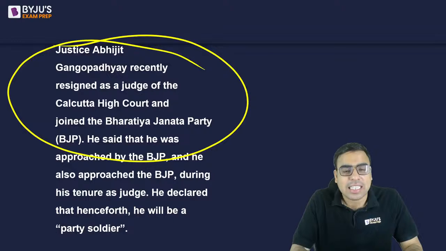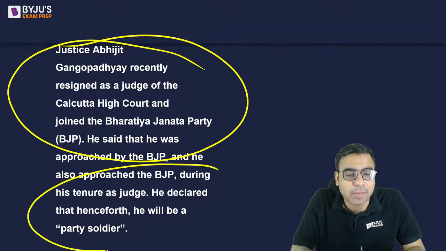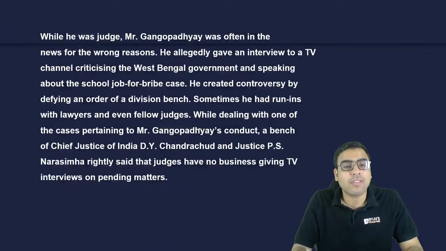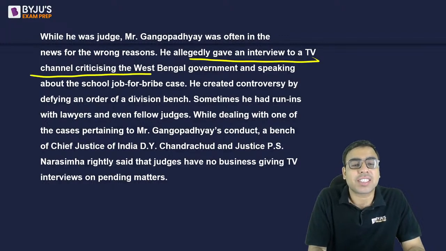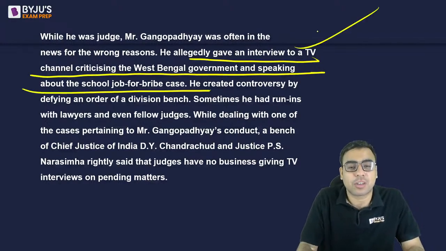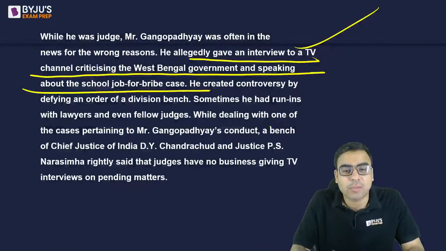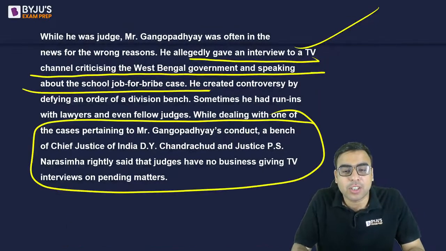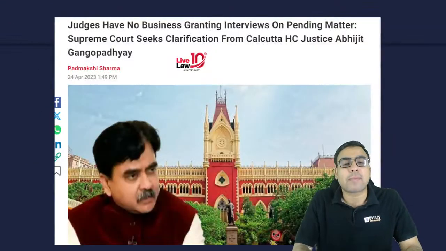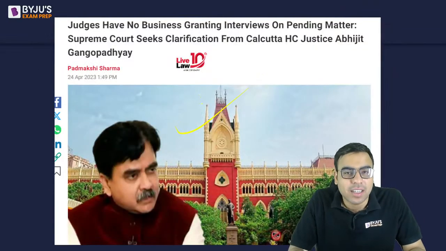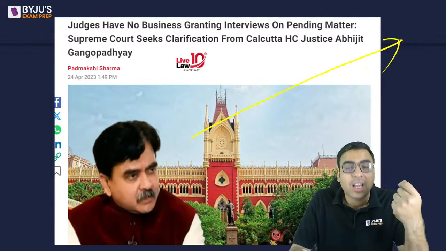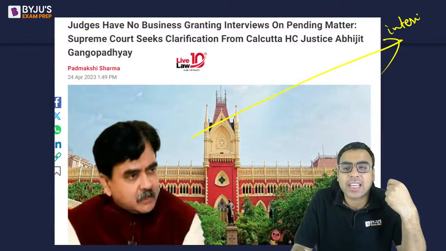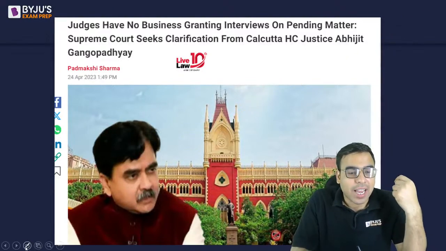So the author is saying that judges should not be allowed to immediately join politics after retirement and all. So why? Okay, so he's talking about some of the incidents where he gave an interview to a TV channel criticizing the West Bengal government and speaking about the school for jobs scam and all. इसमें काफी, and the Supreme Court, the bench led by CJI, was not happy with this. So what happened was there was a matter pending in his bench related to a particular case, and he gave a TV interview. This was the allegation, and the Supreme Court was not happy with that.